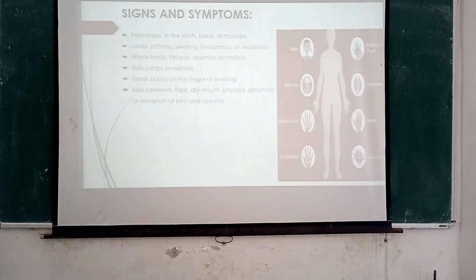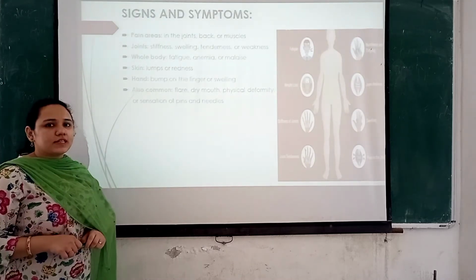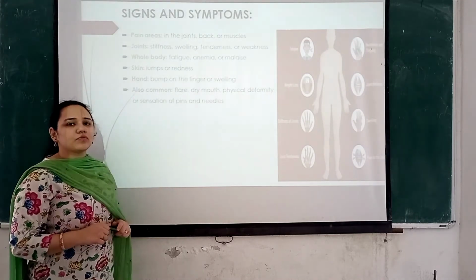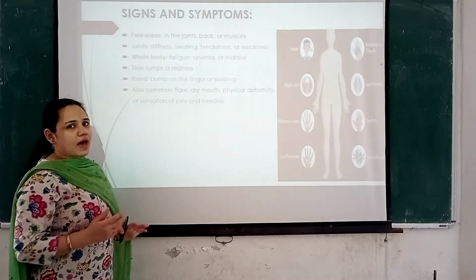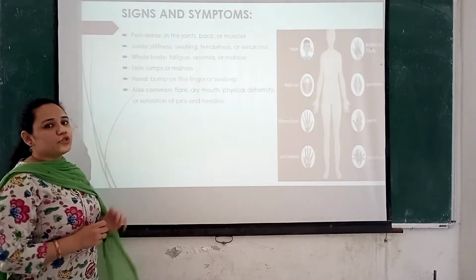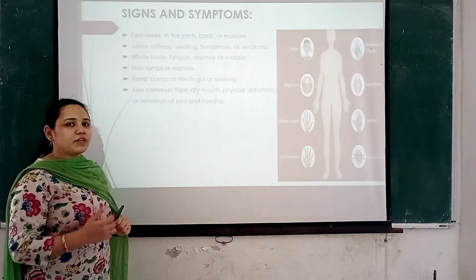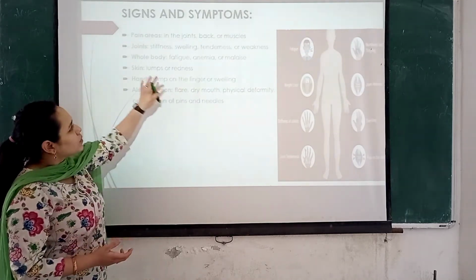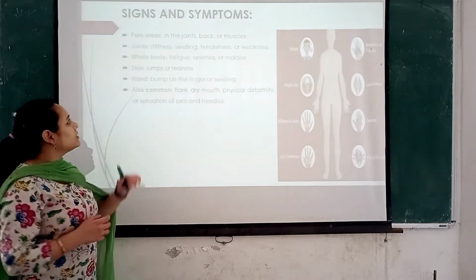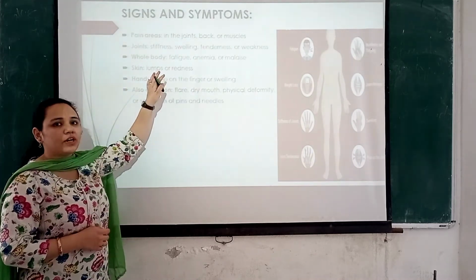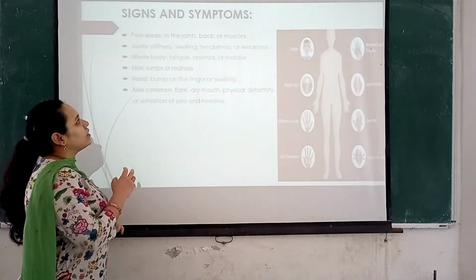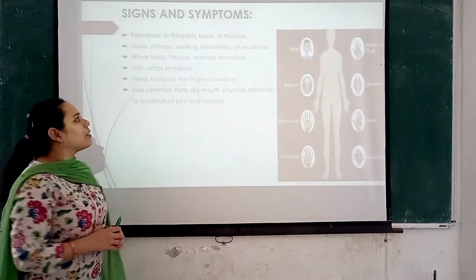Coming to signs and symptoms, the patient suffers from pain in joints, back or muscles, and the joints become stiff, especially with morning stiffness, swelling, tenderness and weakness. In the whole body, the patient will have fatigue, anemia or malaise.